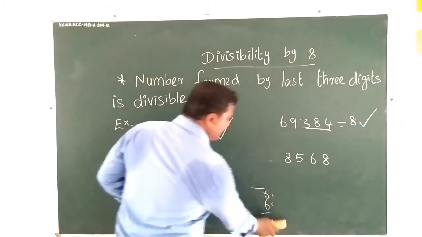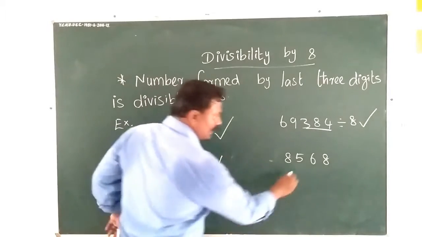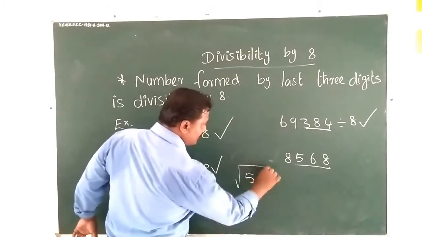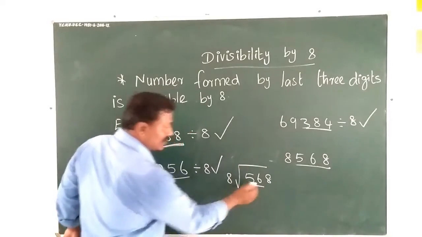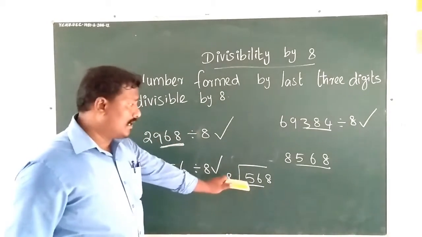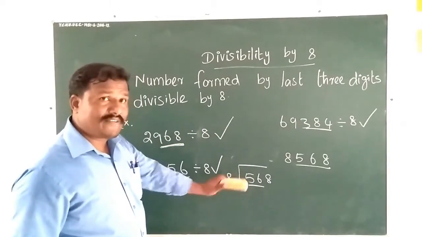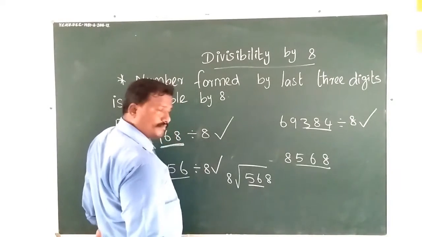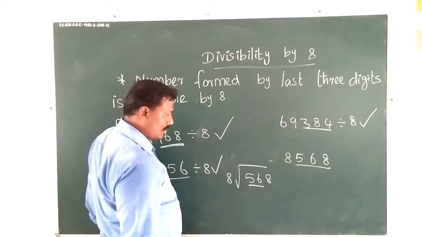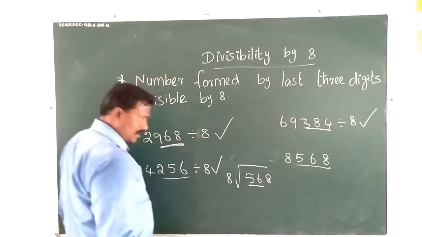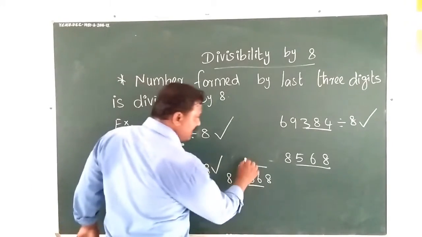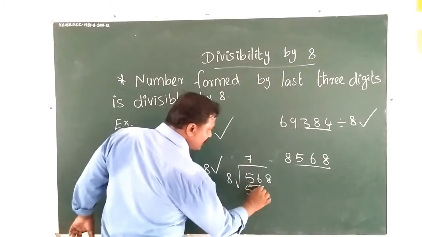Let me check another example. 568. Let me take 2 digits as the dividend. 7 8s are 56.